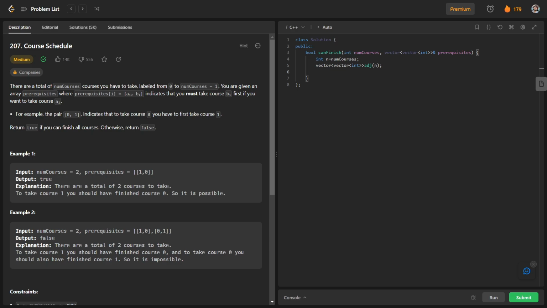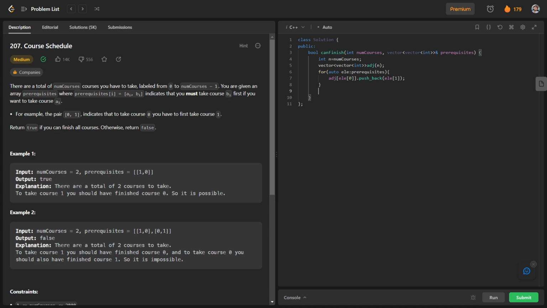For this we will first iterate over all the elements of prerequisites, and in this graph we will push back the second member in the first member. So adj of elu of 0 will be dot push_back elu of 1. We will push back elu of 1 in adj of elu of 0. In this way we will have our graph with us.